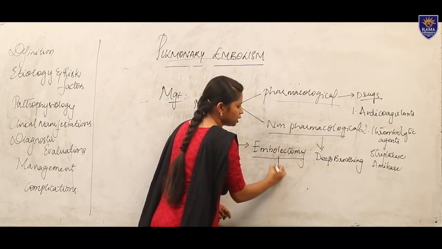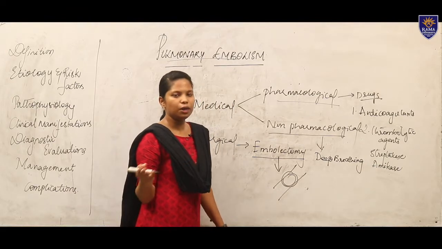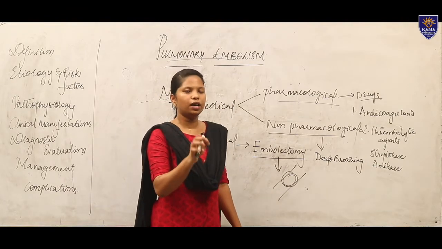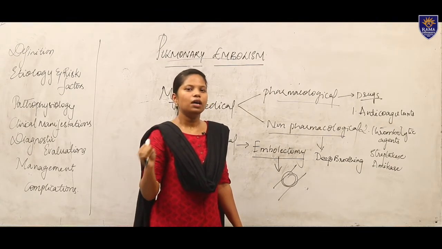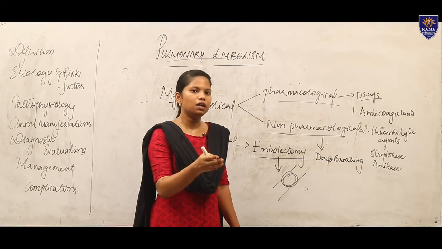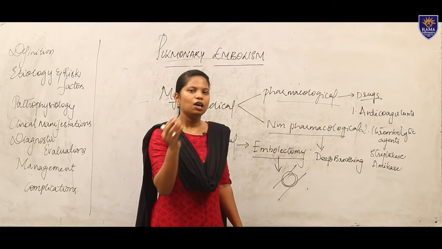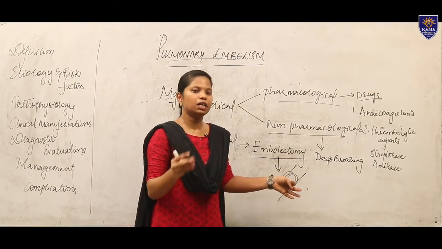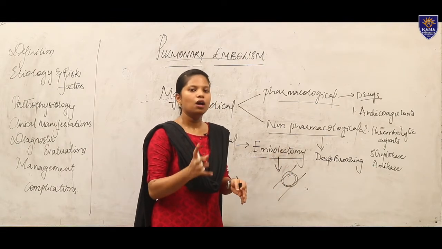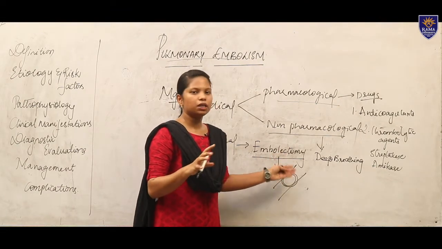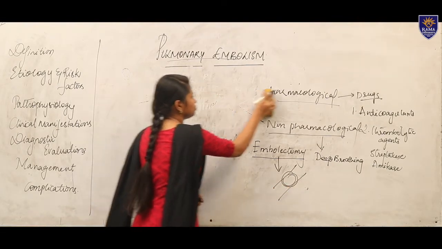So embolectomy is nothing but, when the embolus is formed, the embolus is moving from one place to another. So you will identify where the actual embolus is formed, so that the embolus can be removed through the catheter. You will insert a catheter into the arteries, so that it can be removed easily from the particular arteries or veins where it is getting obstructed. So that is embolectomy, removing the particular emboli in the arteries or the veins. So moving to our next, nursing management.